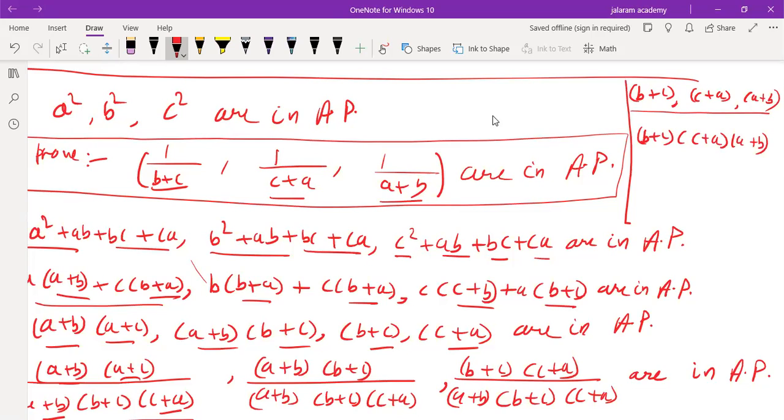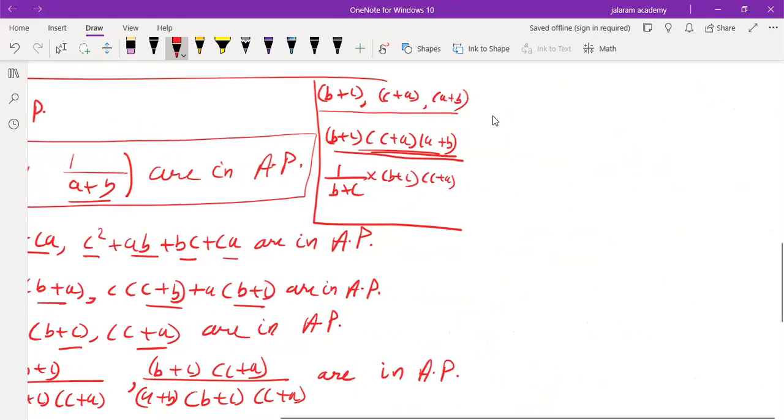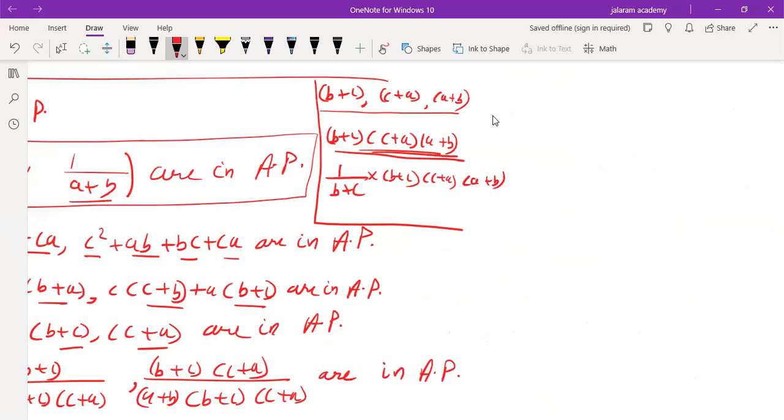This is the rough work only, to get what we have to add, multiply or divide to a square, b square and c square. For this, when we multiply this LCM, b plus c into c plus a into a plus b, to the first fraction 1 upon b plus c, this b plus c will be cancelled out.